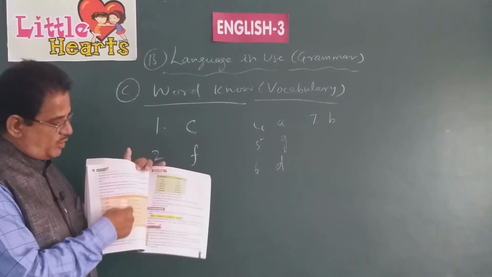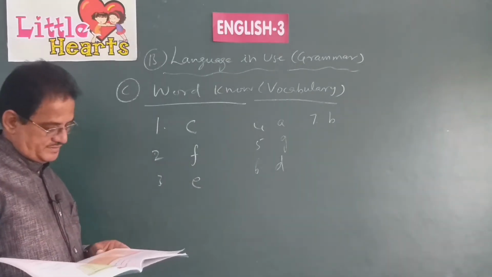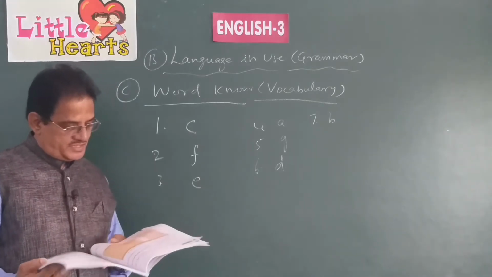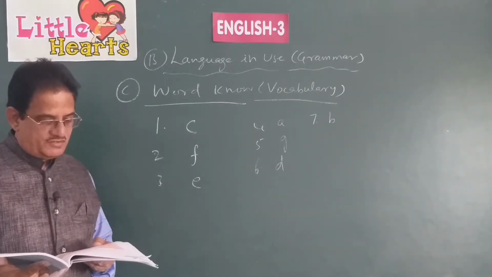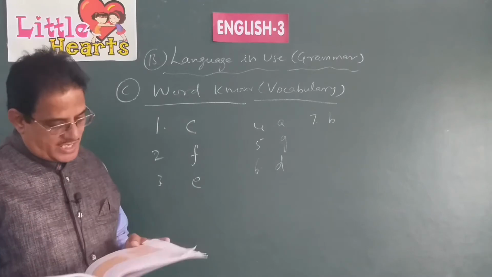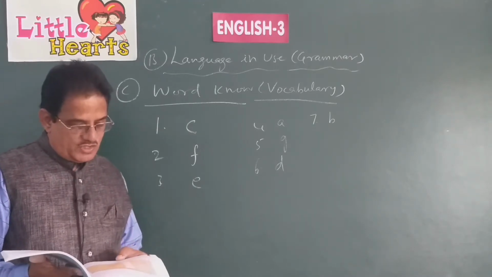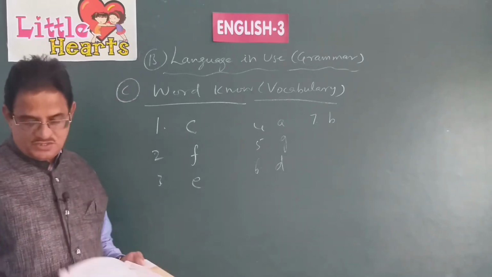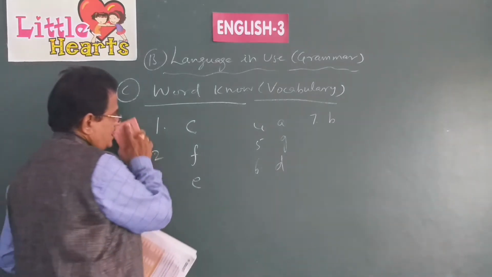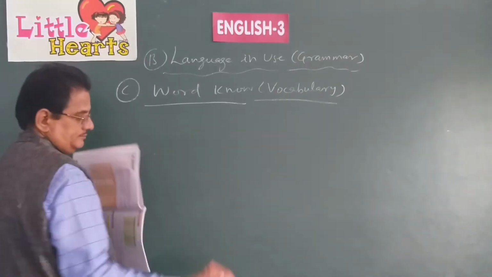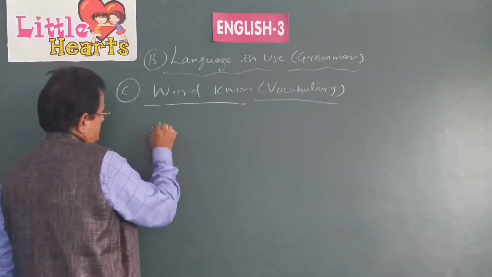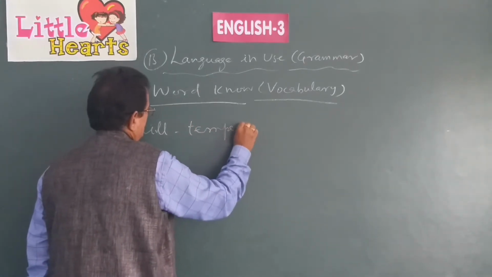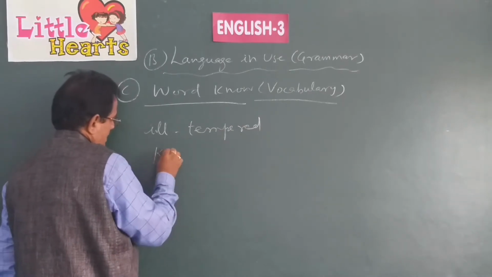Okay, children? There are white boxes, you can see that there. Look at Part C. Look at the words given below. Ill-tempered, kind-hearted. Each of the above words is made up of 2 different words. Such words are called compound words. We talked about that earlier also. Look at these words. Ill-tempered, kind-hearted.